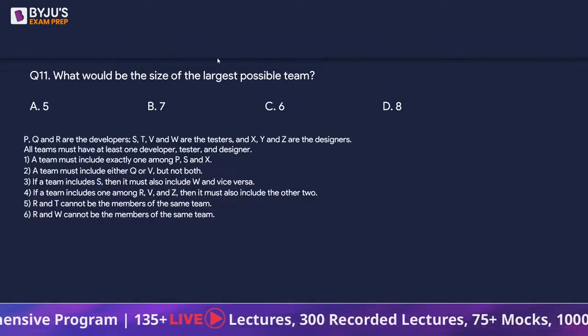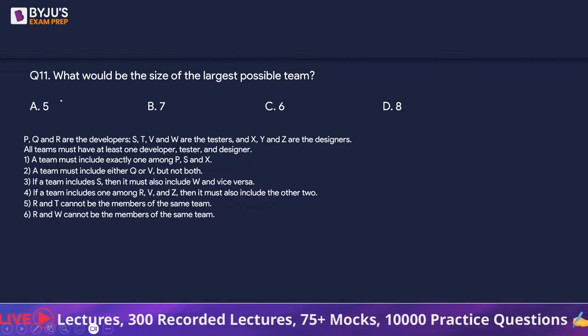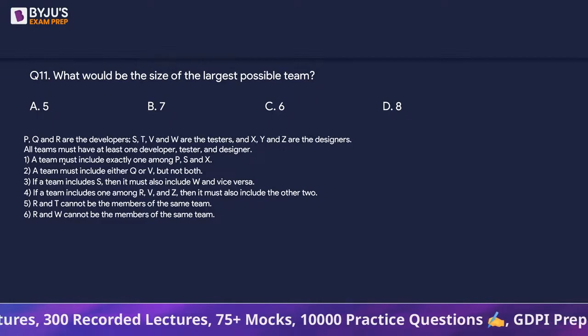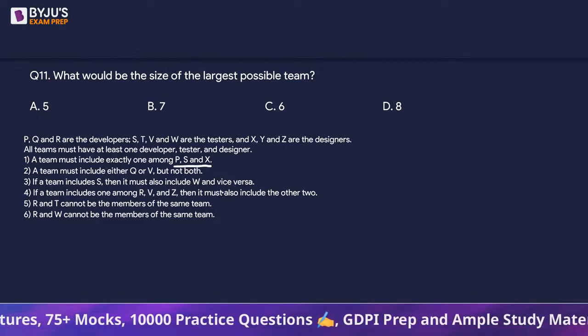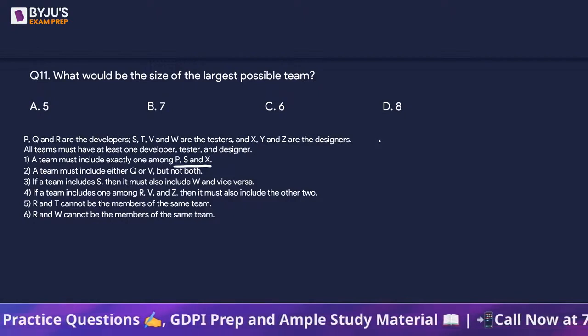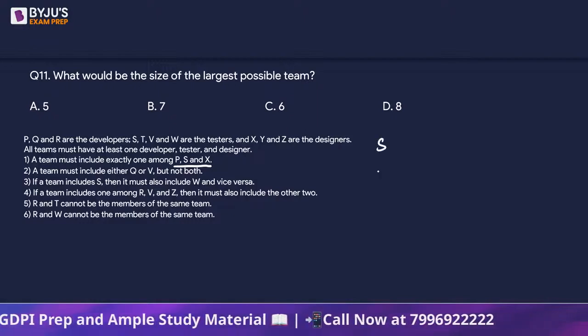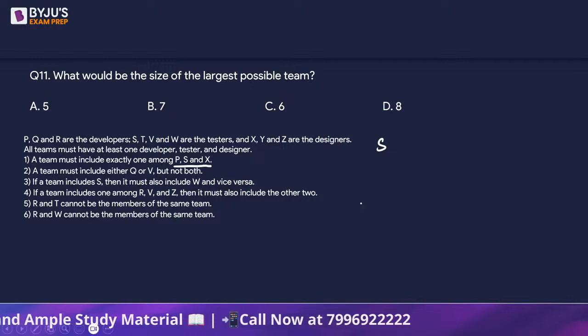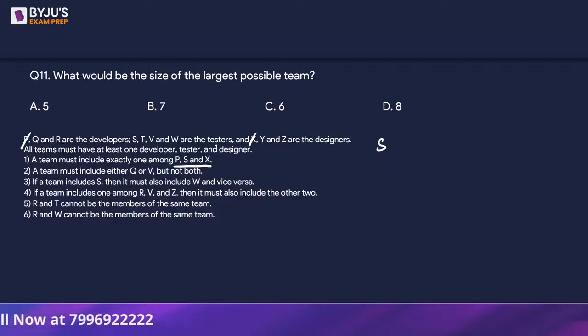Next, what would be the size of the largest possible team? Now, we know that 5 is possible. Let's try to maximize it. Now, we know that we have to take exactly 1 from P, S, X. Suppose we take S. If we take S, then P and X cannot be taken. So out of a total of 10 members, 2 people we cannot take now.